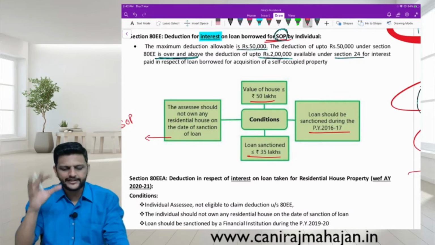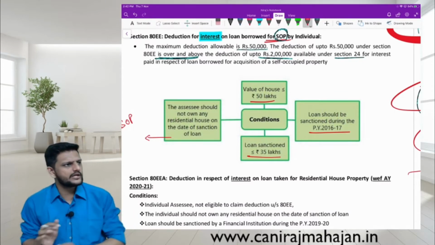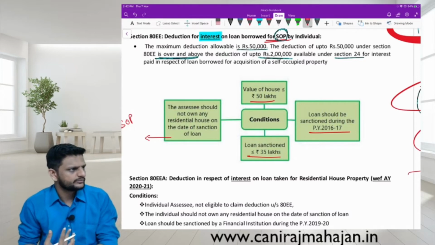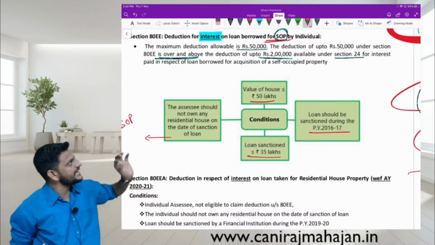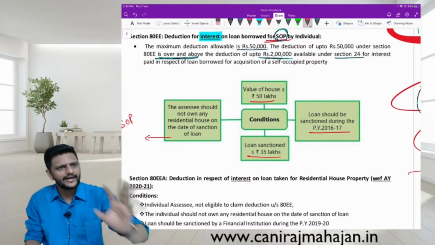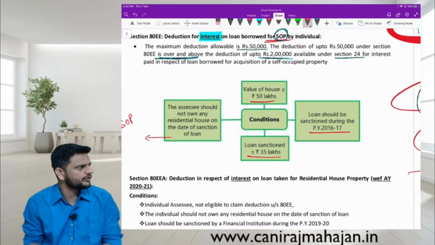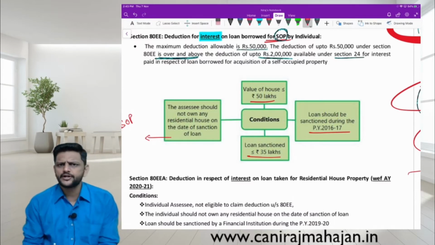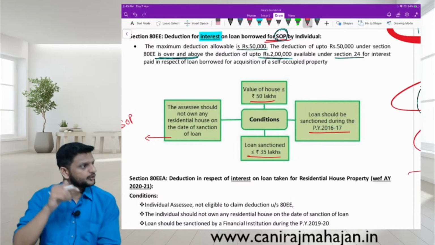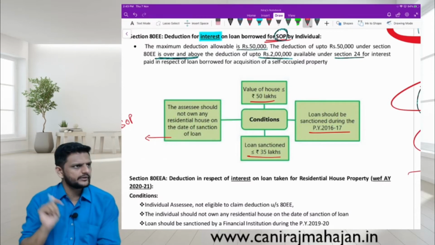So 80EE at least was kind of a once in a lifetime offer. The year is gone now, unless they amend it or do something else. They have done that, that is different. But at least 80EE was only for that 1 year. Are you following or no? Now tell me, as of today, can we claim deduction under section 80EE? No. If we are taking a new loan or new house property, 80EE will not help us.